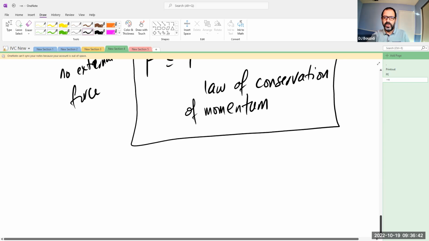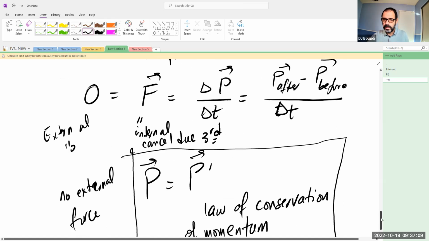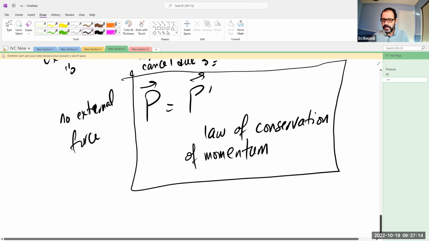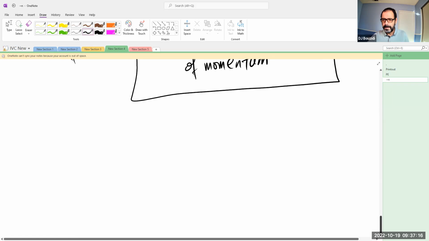Newton's laws do fail. I know we said that they do apply in everyday experience, and that's true. But for objects that are moving super fast, where relativity is needed, Newton's laws would not work. Or for tiny objects like electrons and protons, where defining their position doesn't make much sense, let alone their velocity or acceleration. In that scenario, Newton's laws also do not apply. But in both of these cases, this law still holds. The momentum is always conserved if there are no external forces. That's why this is a very, very important law, as long as there are no external forces, as I said before.